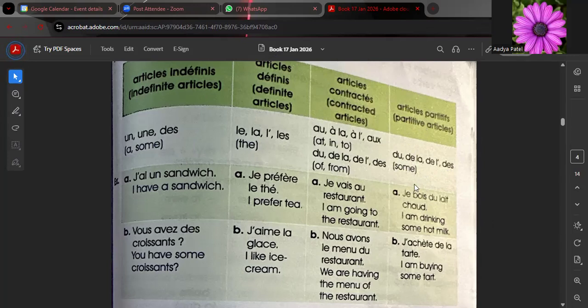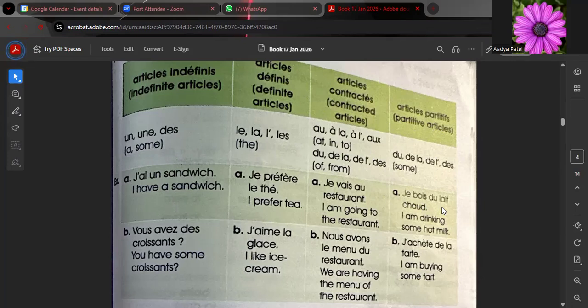We will get confused because they look the same. So you have to take care which verb you are using. In article partitif, prendre, boire, acheter are used, and when we are talking about general things, then we say I have a sandwich.